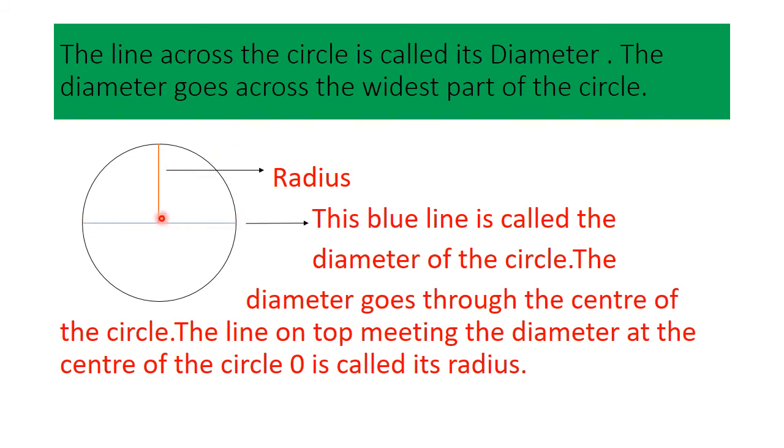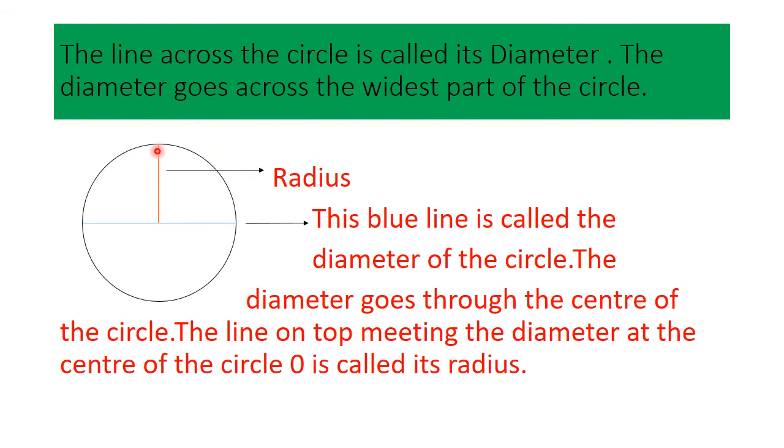And this orange line which I have made here is called the radius of the circle. Now one more thing you can see, that the diameter and the radius both are meeting at a point, and this point is called the center of the circle.